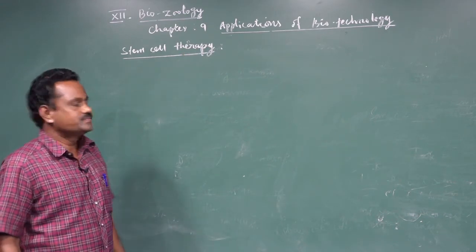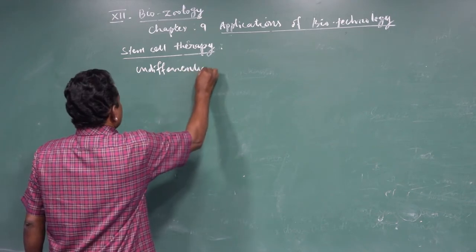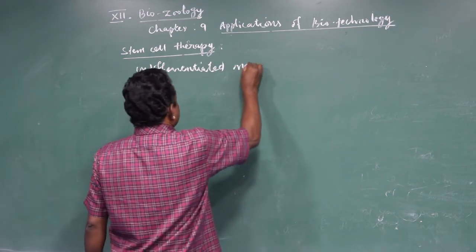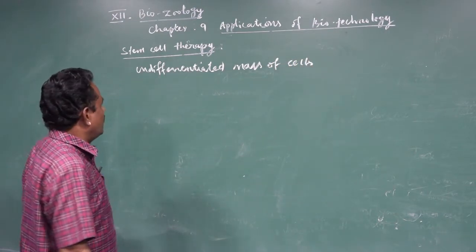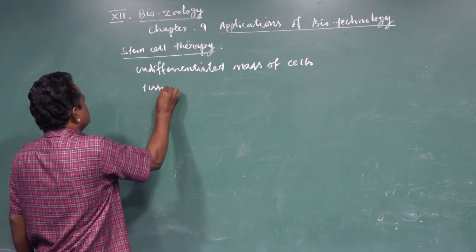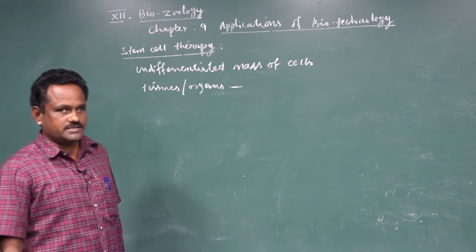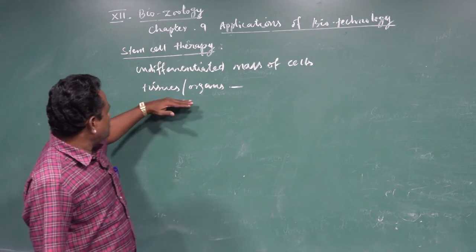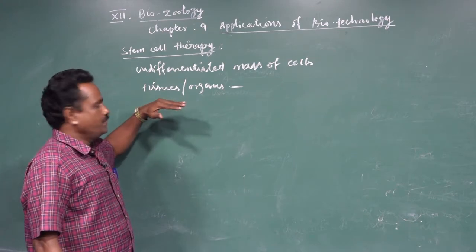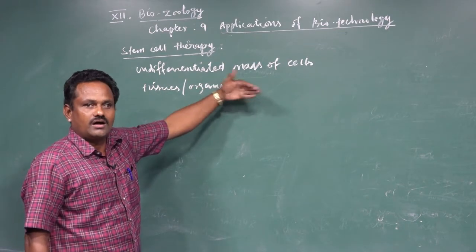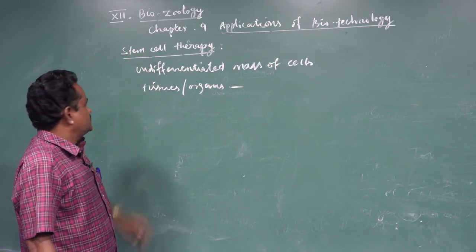Stem cells are nothing but an undifferentiated mass of cells. This is found in all tissues and organs of all multicellular organisms. If you take all tissues and organs, each and every cell has the potentiality to develop into another tissue or organ. So these cells we call stem cells.